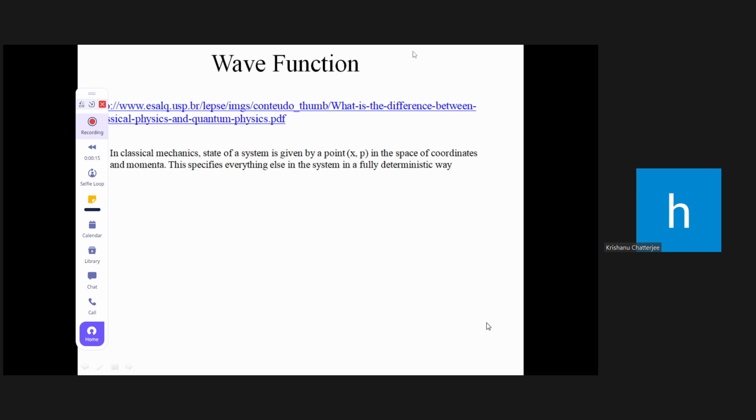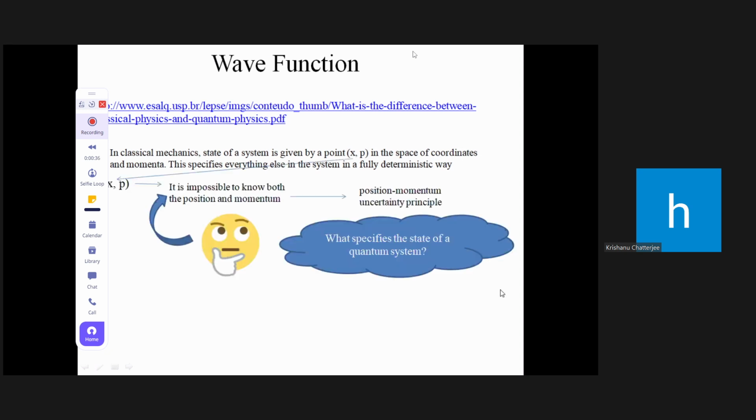So in classical mechanics, the state of a system is defined by the position and the momentum. But we cannot measure the position and momentum in quantum mechanics simultaneously, then we are violating the Heisenberg uncertainty principle. So what can we do in case of quantum mechanics? How can the state of this quantum mechanical system be specified?